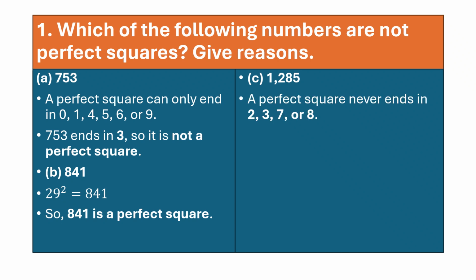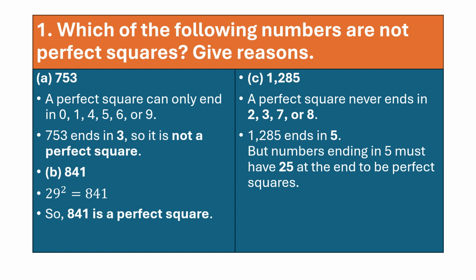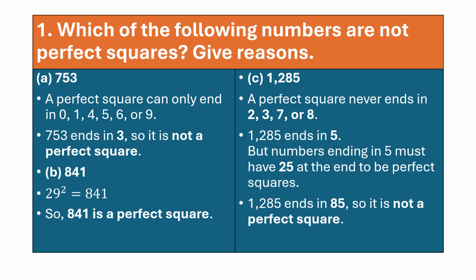1285. Now let's understand this. Now please remember, a perfect square never ends in 2, 3, 7 or 8. So these are some of the points I'm giving to you along with. So that will help you to understand in detail. So now 1285 ends in what? 5. But you need to remember that numbers ending in 5 must have 25 at the end to be a perfect square. So in that case, 1285, it is ending in 85, so it is not a perfect square.